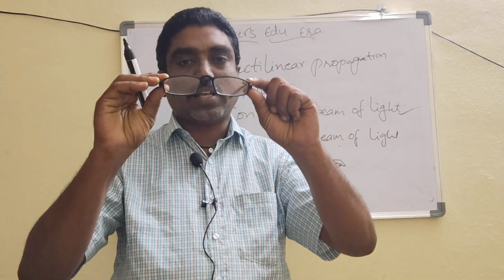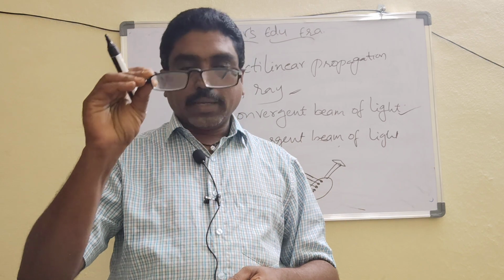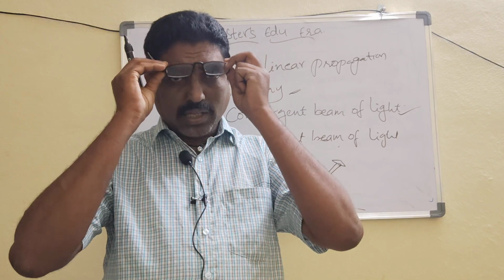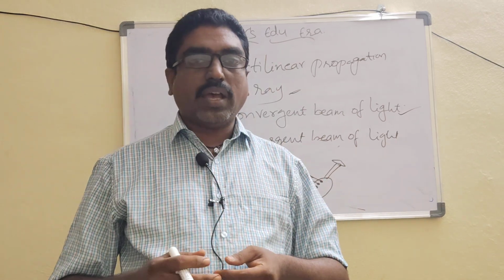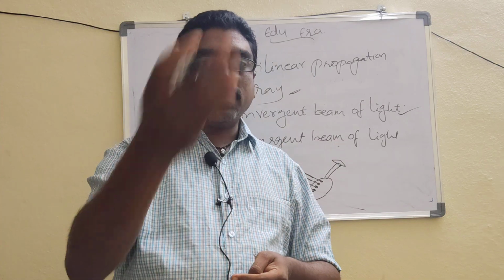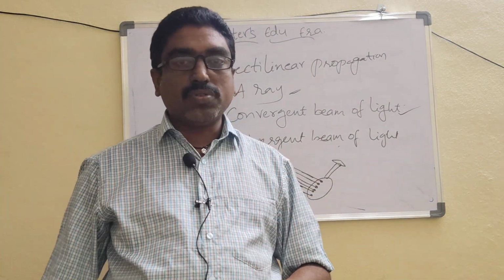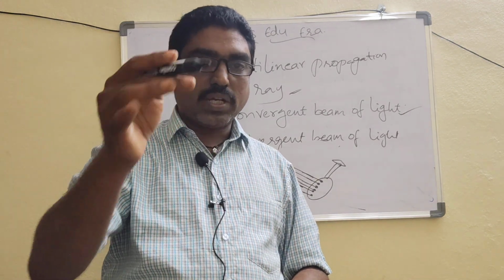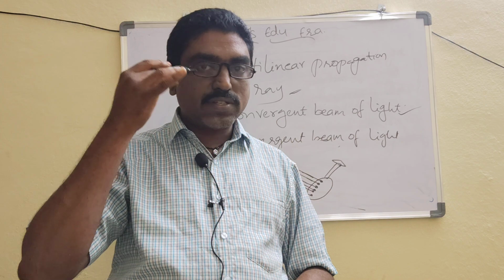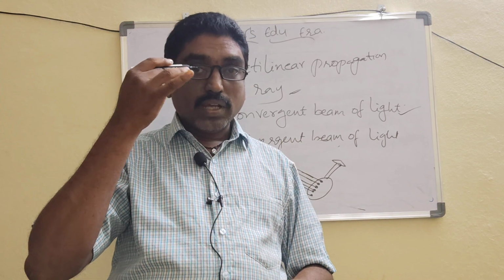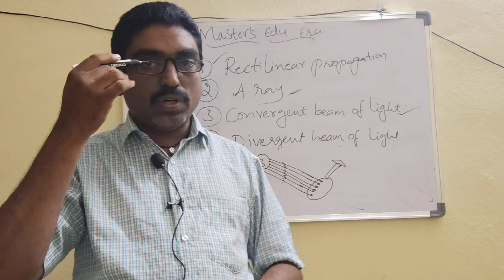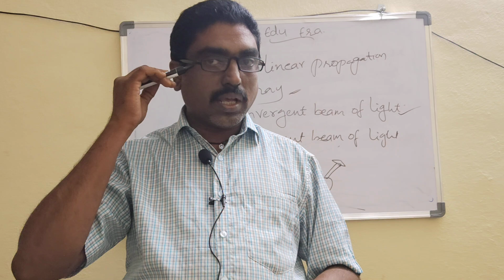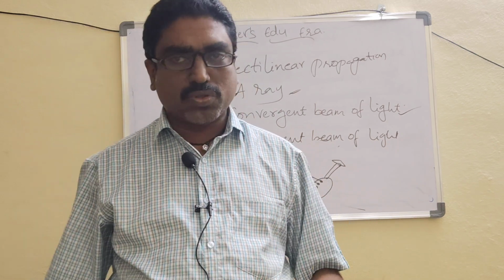See, for example, these are the specs I have taken. I keep them to my eyes. So these are the lens. When I keep the lens in front of my eyes, I am able to see the objects which are in front of me. How am I able to see? Light falls on that object, and that object is an opaque object. It reflects back onto one of the surfaces of my spectacle lens, and this lens is a transparent object. What will it do? That light transfers to the other side, and that light falls on my eye, it forms an image on the retina and I am able to see.